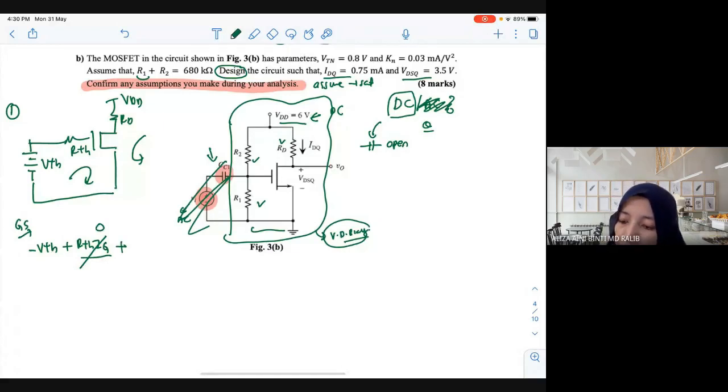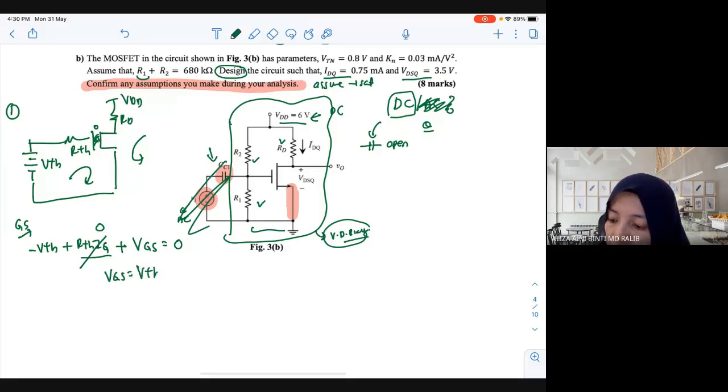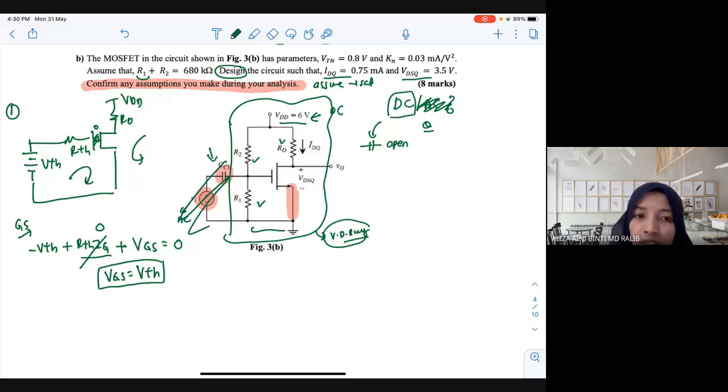But later you take note: we only have one current, right? So here there is no current flow. Why is there no current? Because here there is oxide. Then, Ifah? VGS equal to 0. So when you don't have any RS, it goes directly to ground. Your VGS will always equal your VTH, so this simplifies your equation. But if you have RS here, your equation will become quadratic like in the video.